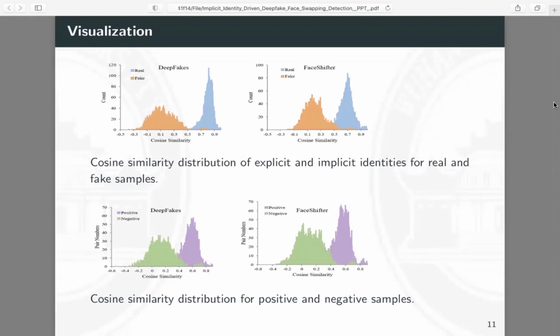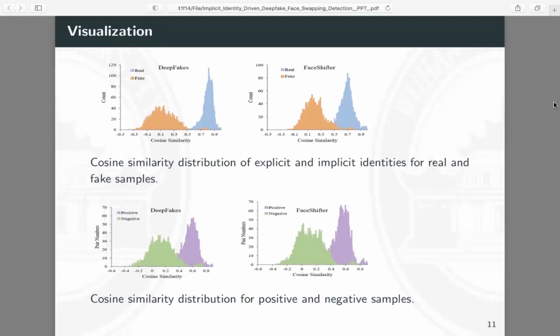Overall, real and fake faces have a distinct boundary in terms of EIIS. Specifically, the EIIS of fake faces is about negative 0.3 to 0.5, while the EIIS of real faces is about 0.5 to 1.0. Note that there are still some samples that are obfuscated, especially for FaceShifter, as it is across datasets.